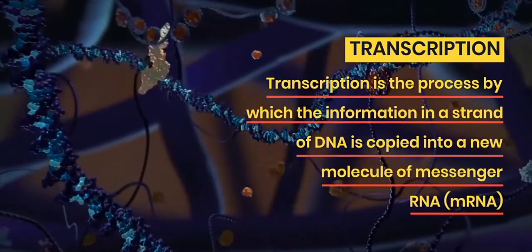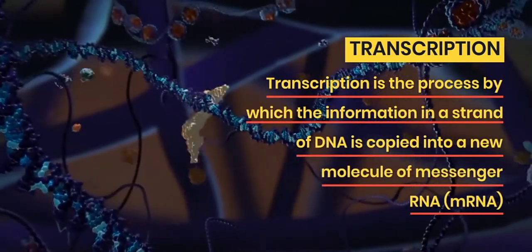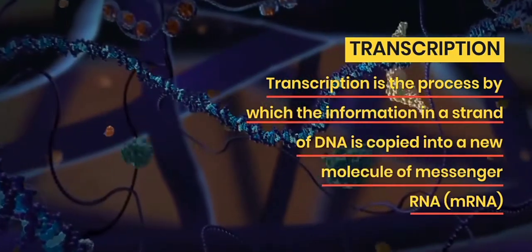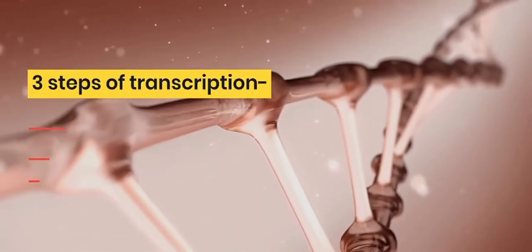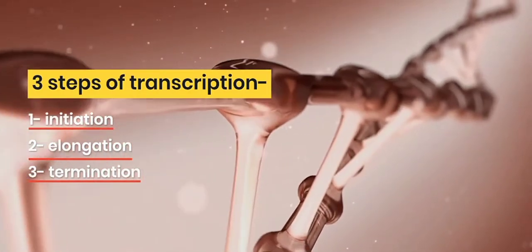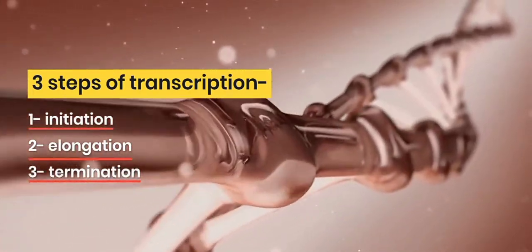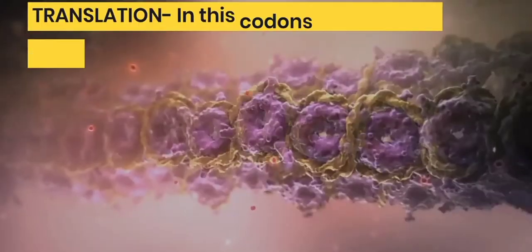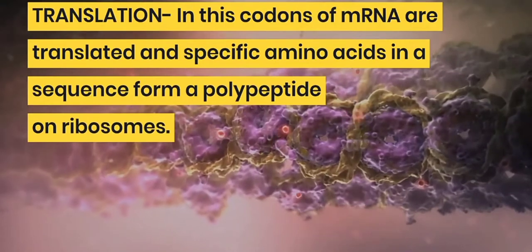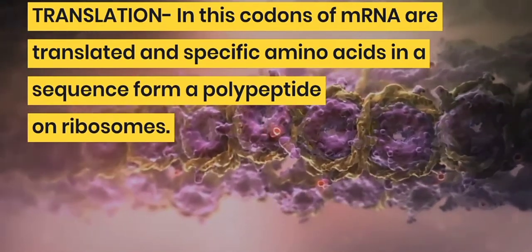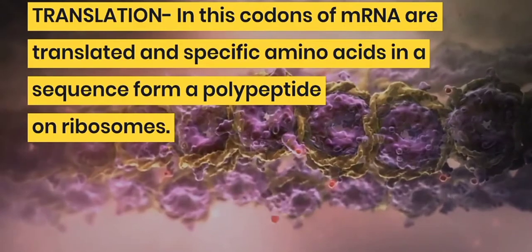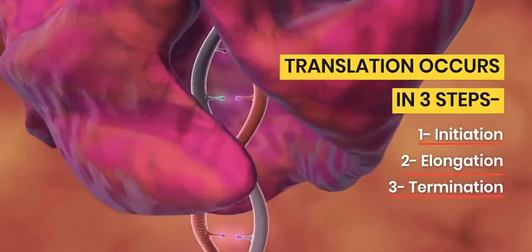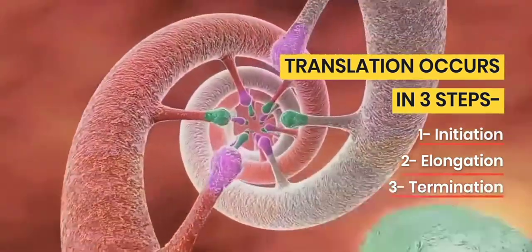Transcription. Transcription is a process by which information in a strand of DNA is copied into a new molecule of messenger RNA. Three steps of transcription: initiation, elongation and termination. Now let's see the translation. Translation. In this, codons of mRNA are translated and specific amino acids in a sequence form a polypeptide on ribosomes. Translation occurs in three steps: initiation, elongation and termination.